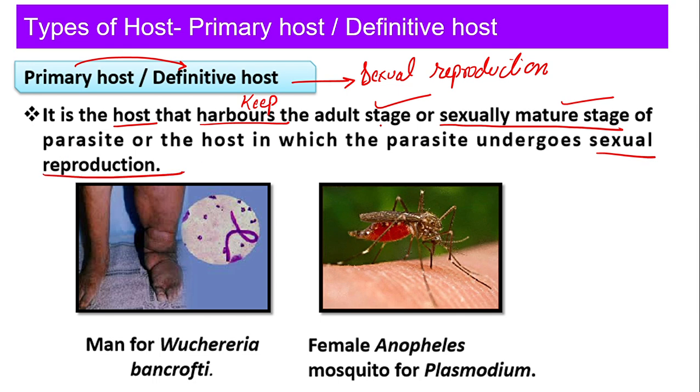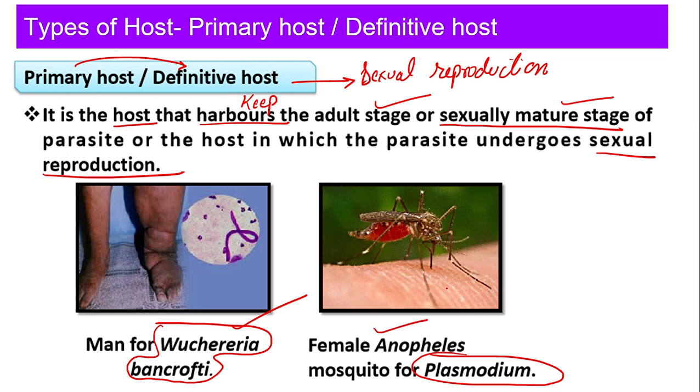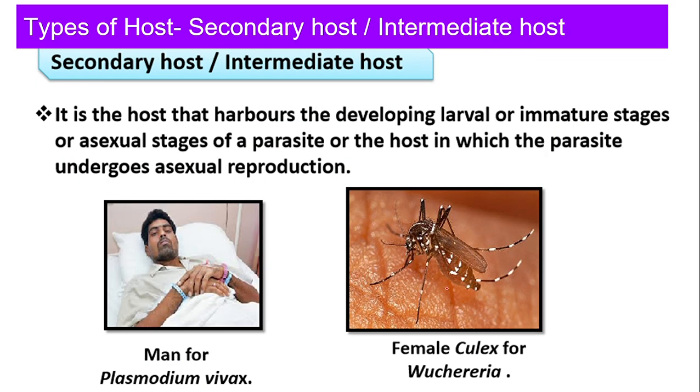So who is primary host? It is the host where sexual reproduction takes place. For example, man for Wuchereria bancrofti. So Wuchereria bancrofti, their sexual reproduction will occur in men. But when we talk about the Plasmodium vivax, their sexual reproduction occurs in the mosquito, that we call it as female Anopheles. Then secondary host, which is also called as intermediate host.